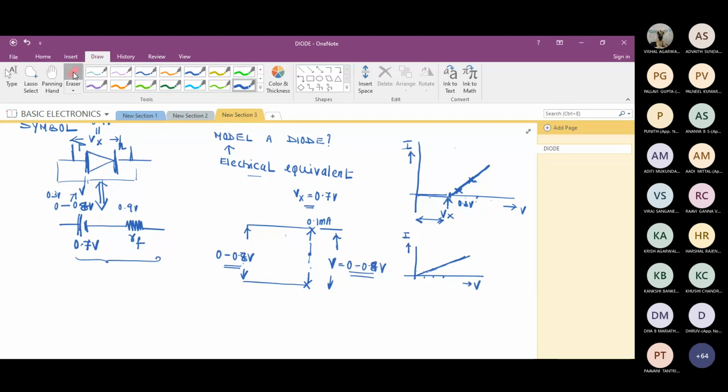I'll just erase this 0 to 0.8. I'll make it just 0.8. So when I'm applying 0.8, I'm getting 0.1 milliamps of current because the device has turned on, and the voltage I'm getting is 0.8. If I make it 0.9, again the device is on, conducting, and I'm going to get 0.9 volts. The current changes to 0.2 milliamps. Means what? Current is changing, and the voltage across this diode is also changing. It is behaving as a resistor.